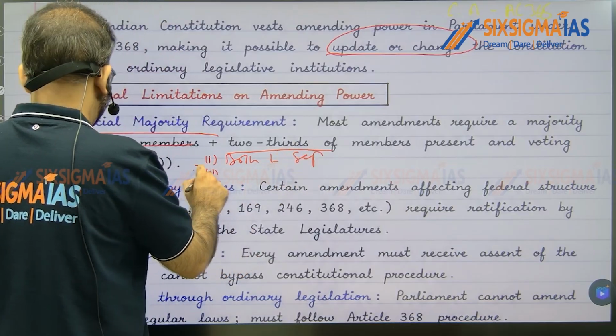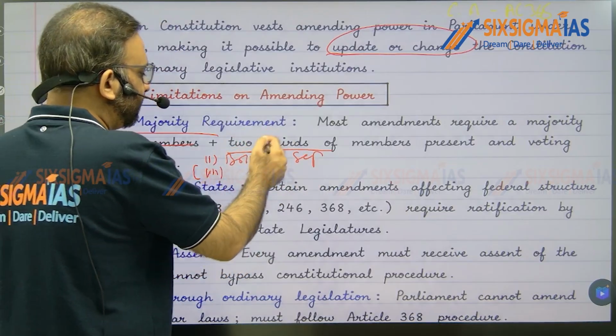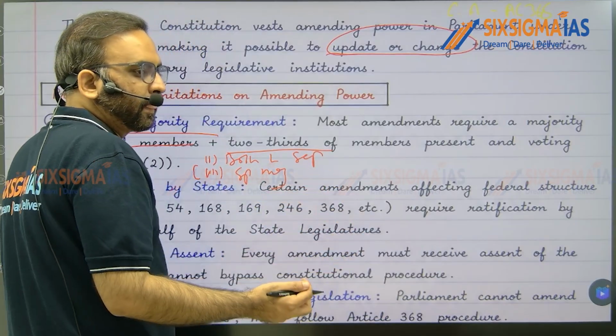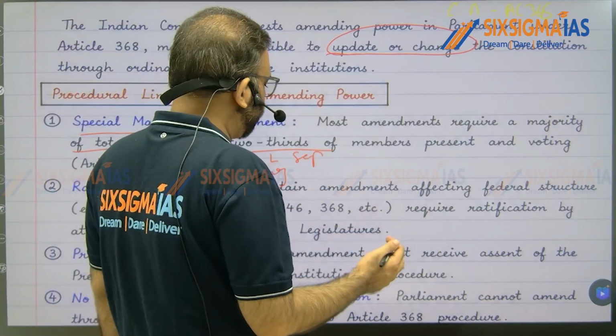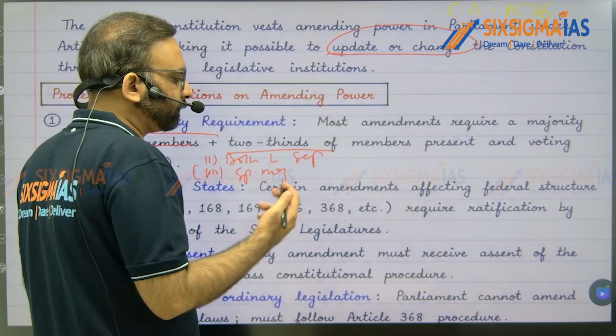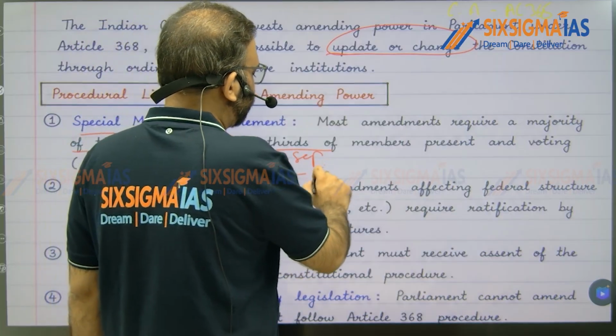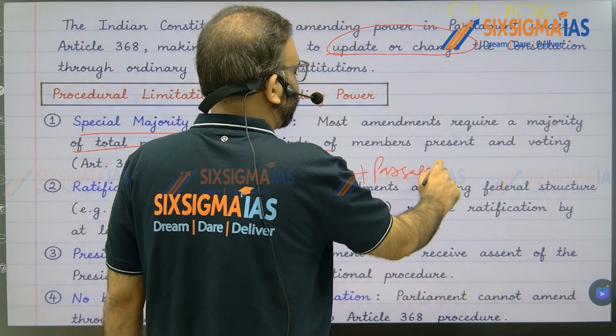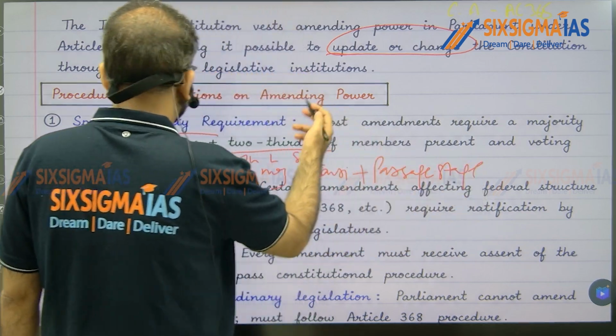Third, you can mention that such special majority is required at every stage of voting in passage of the bill, that is at the consideration stage and also at the passage stage. That also you can mention. That is the procedural limitations.